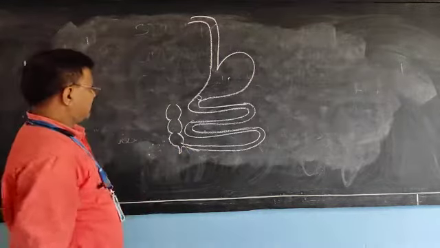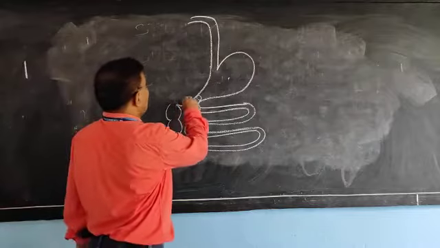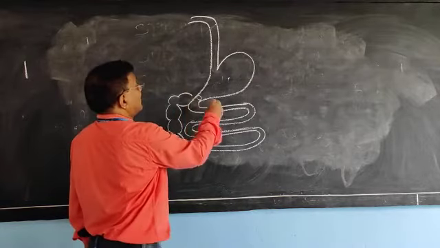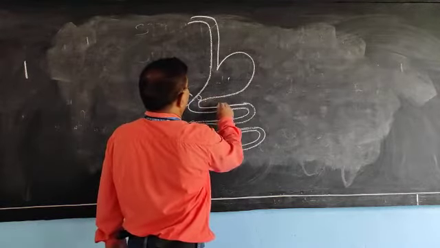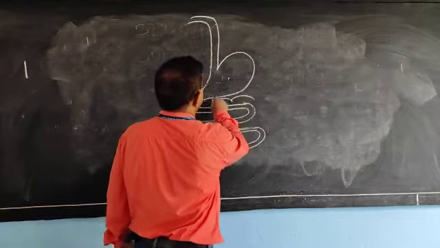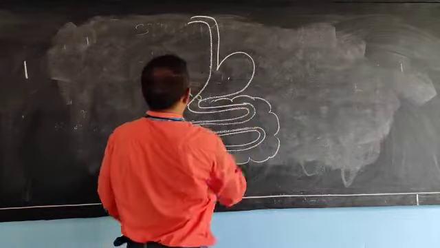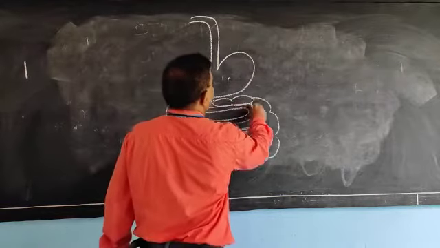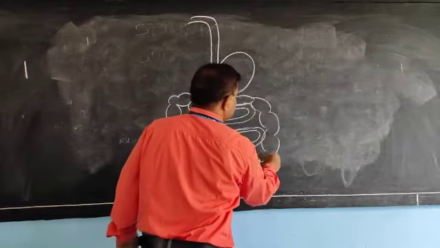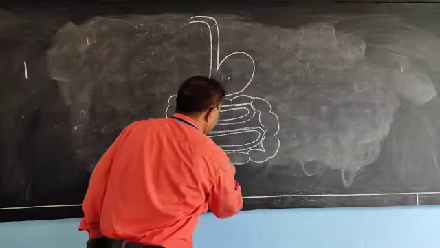I will discuss it, don't worry. And after the large intestine, this food passes,